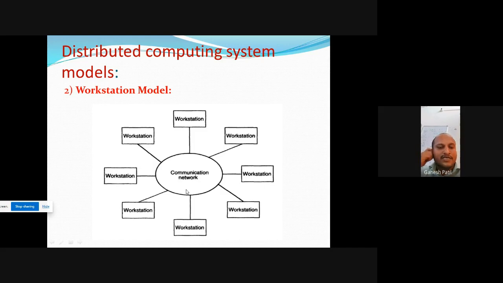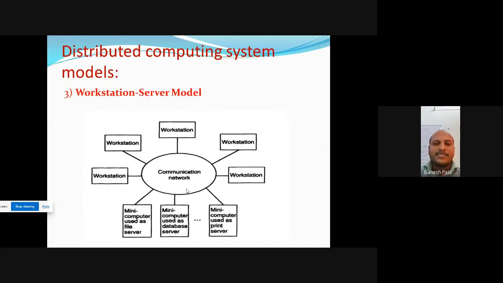Through the switch, the first computer machine wants to send data to the 20th computer machine, because the switch is the communication network. With the help of this communication network, the first computer machine will send the data to the 20th computer machine. This is the workstation model.